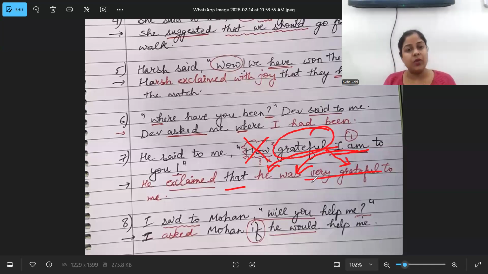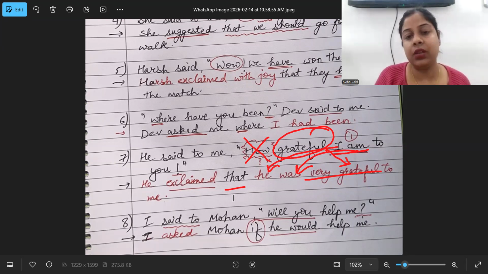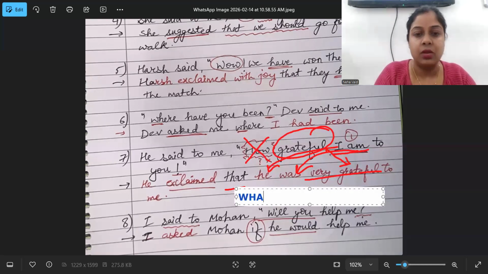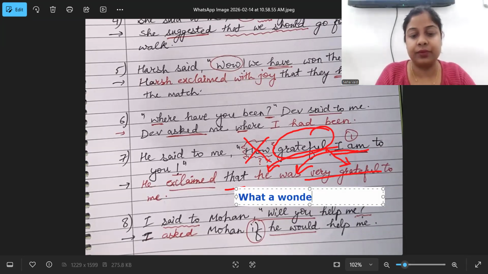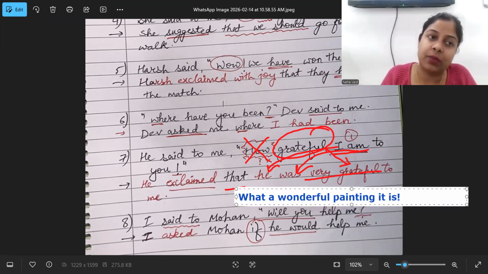Next concept: whatever adjective you are given. Like, she said, what a wonderful painting it is. Okay, one more sentence. Let's take it. What a wonderful painting it is. So again the concept will remain the same.